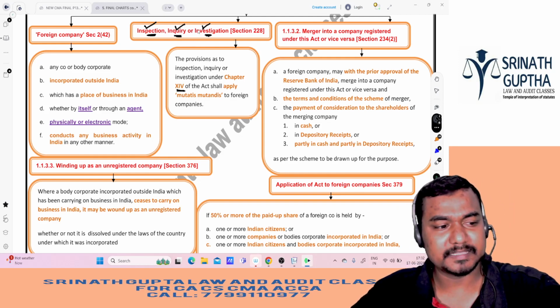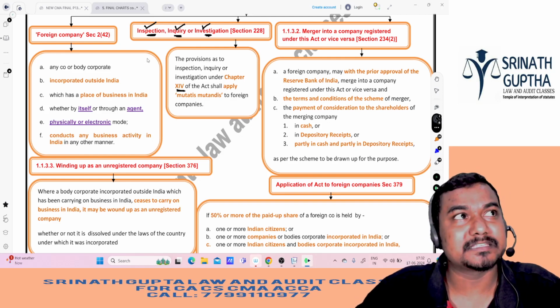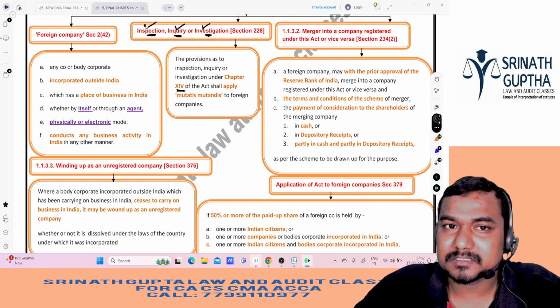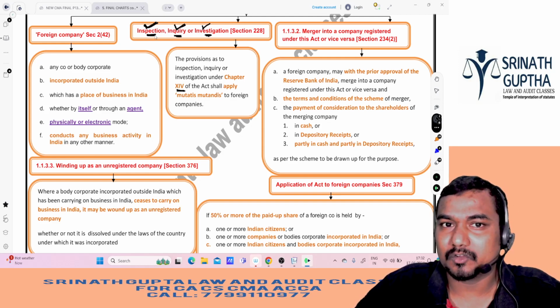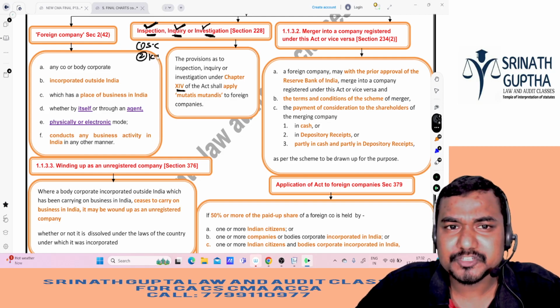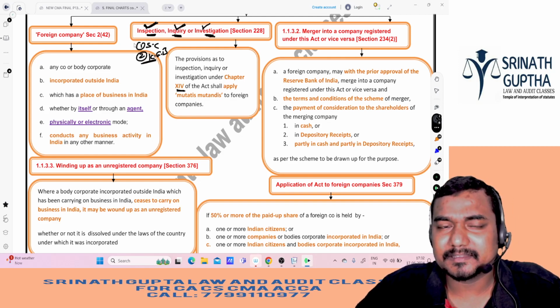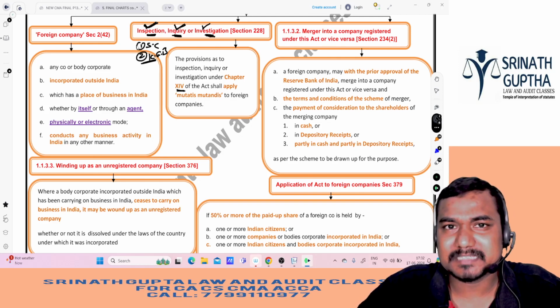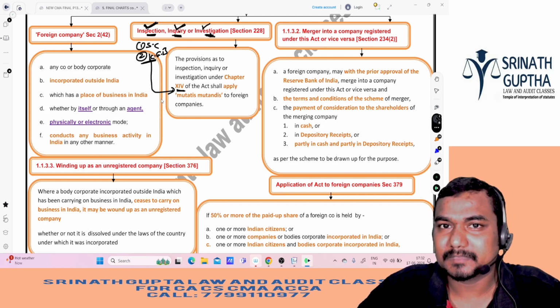For example, Adani, recently they did some inspection. For example, Vijay Mallya, Satyam Computers. In the case of Satyam Computers and Vijay Mallya's Kingfisher Beverages, the inspection was conducted by the central government, inquiry was conducted, investigation was conducted. These are Indian companies registered under the Indian Companies Act. So if they are doing something wrong and the government has proof, they will conduct the inspection or inquiry and investigation under chapter 14 of the Companies Act.